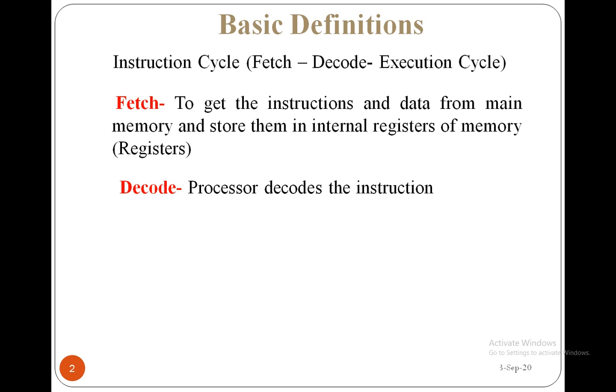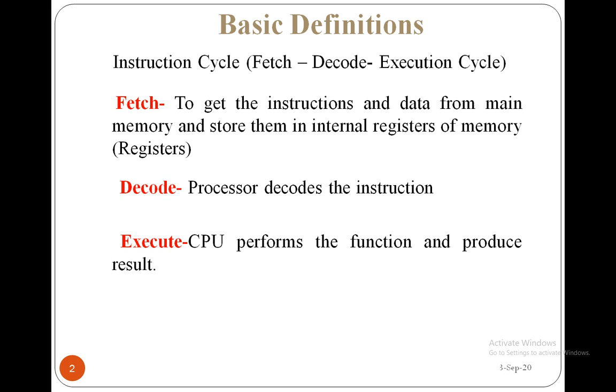The assembler or the compiler itself converts your given code into machine level language, that is, into ones and zeros, right? So the ones and zeros are received by the fetch stage, the opcode and the operand in ones and zeros form. In the decode process, based upon the ones and zeros combination of the opcode and the operands, it is going to decode the instruction so that it can execute that instruction.